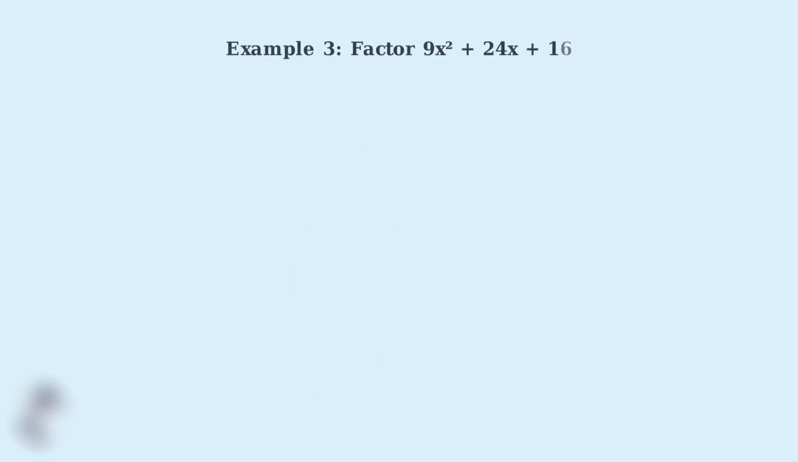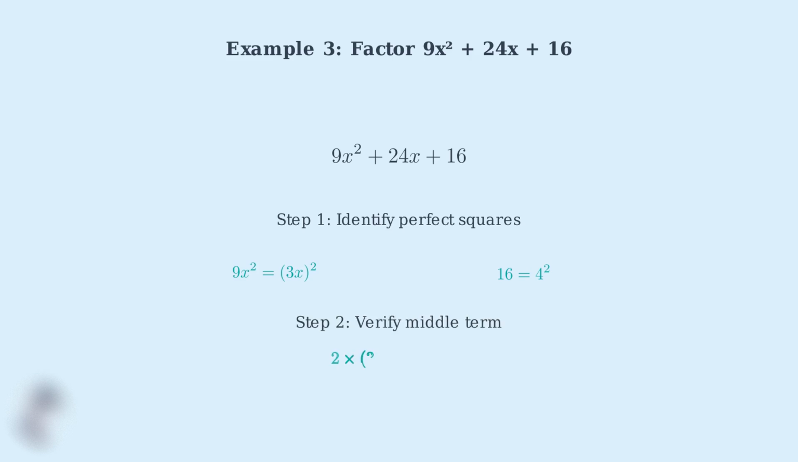For our final example, we'll factor 9x squared plus 24x plus 16. This is slightly more complex, but we'll use the same process. Step 1, 9x squared equals (3x) squared, and 16 equals 4 squared. Both are perfect squares. Step 2, we verify the middle term.